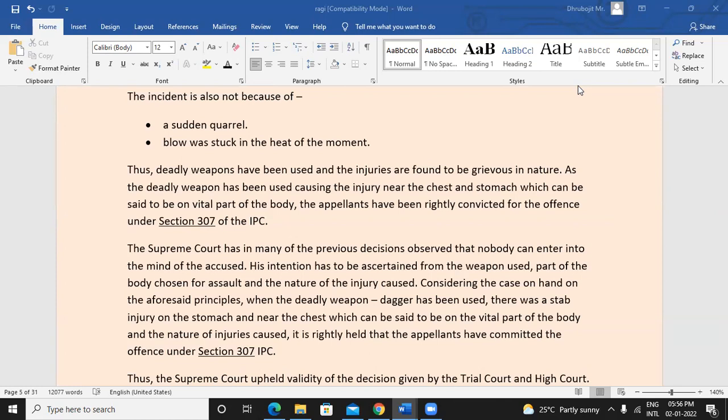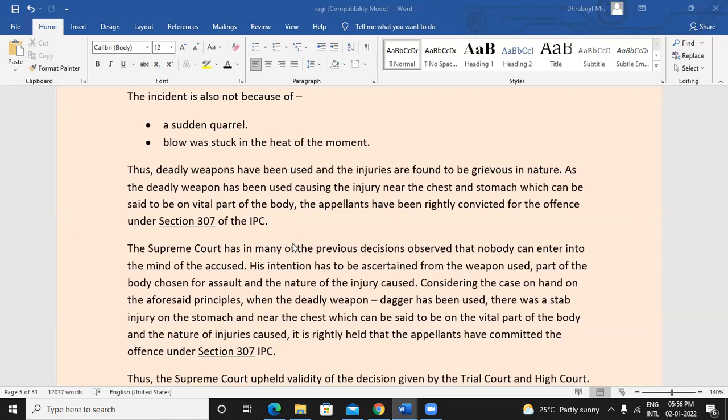Even at the stage of preparation, it's difficult, because we cannot just establish that if I'm buying poison, I bought it to kill so and so person only, and not to kill the insects that are there in my house. It's very difficult, right?